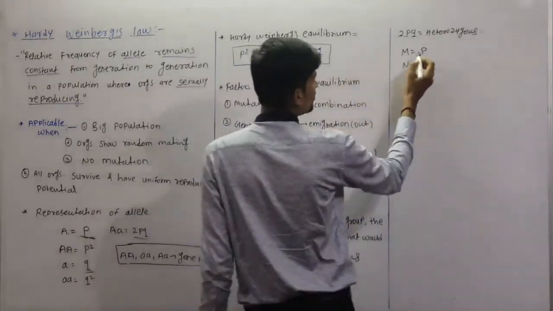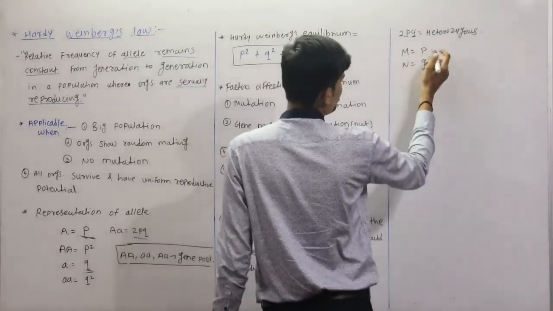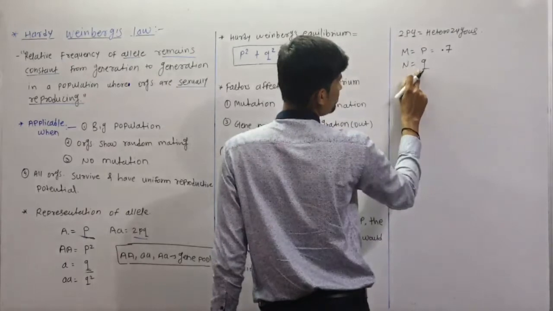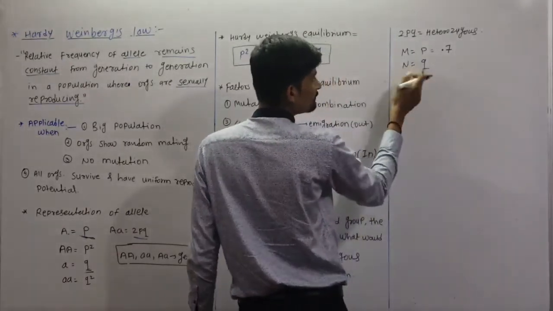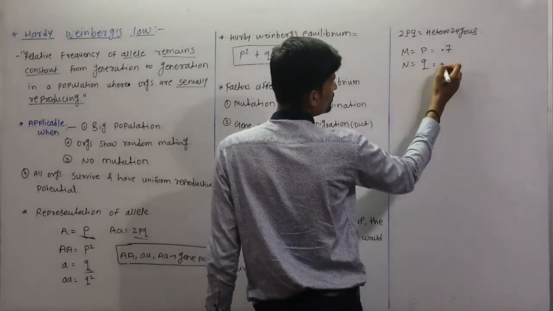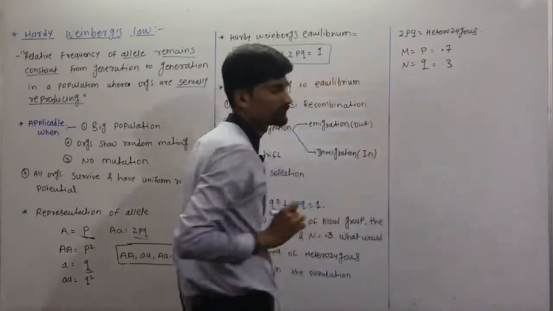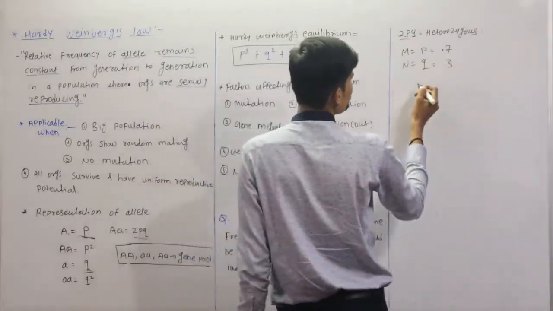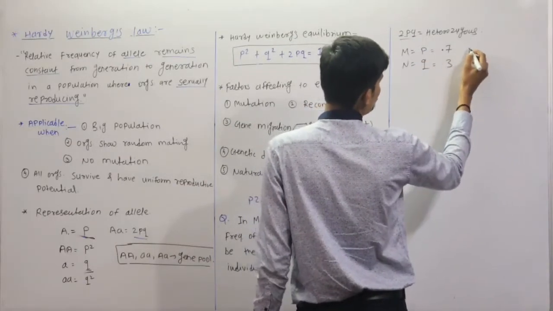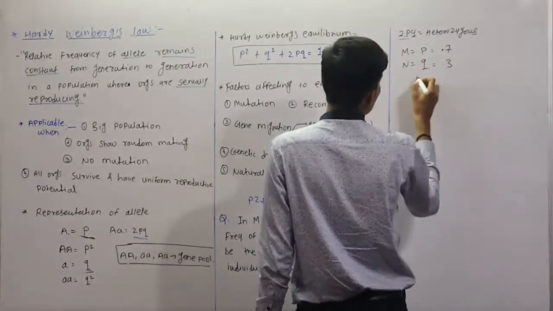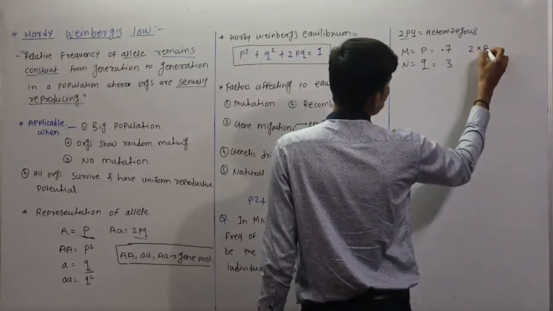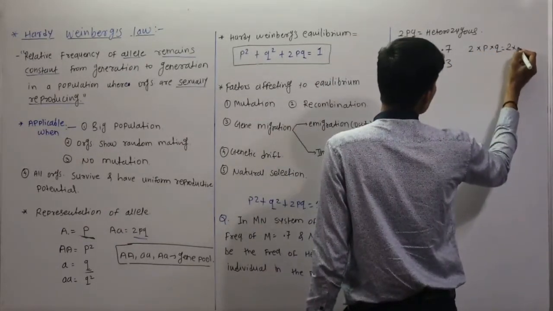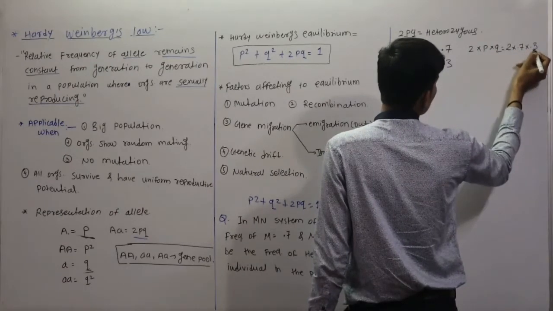So the value of M is p, meaning p is 0.7, and the value of N is given as 0.3, which means the value of q is 0.3. Okay, so now we have to find 2pq. How will we find 2pq? Calculate simply 2 into p into q. So 2 into 0.7 into 0.3.